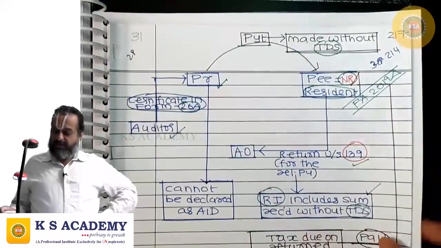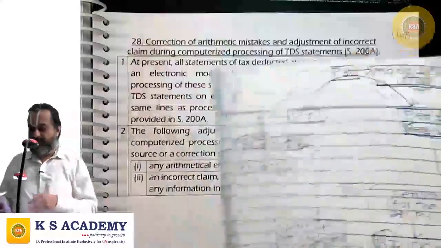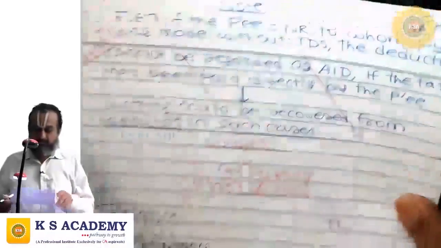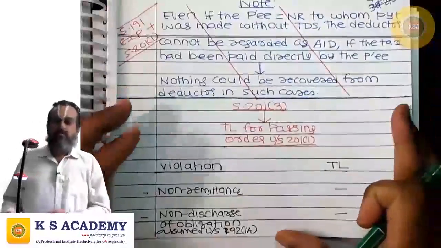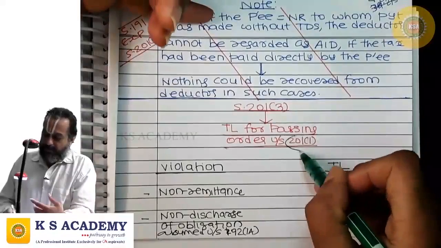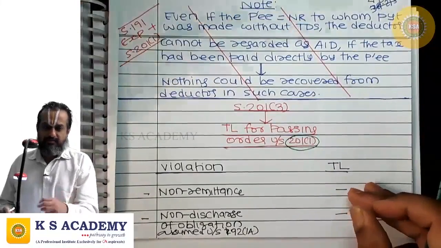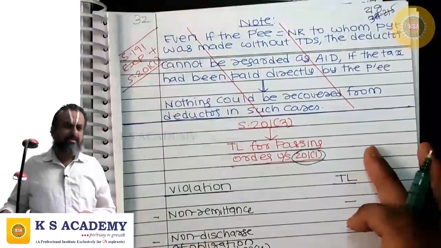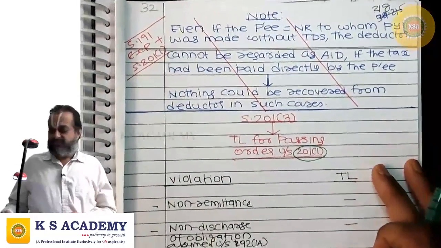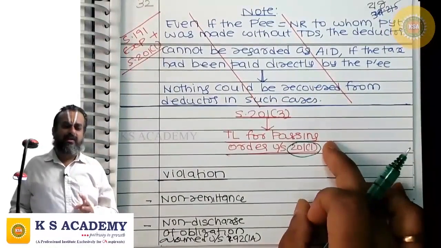Then the payer cannot be regarded as assessee in default. Next is, now under 200 subsection 1, we pass an order declaring the deductor or employer as assessee in default. So within what time shall this 200 subsection 1 order be passed?